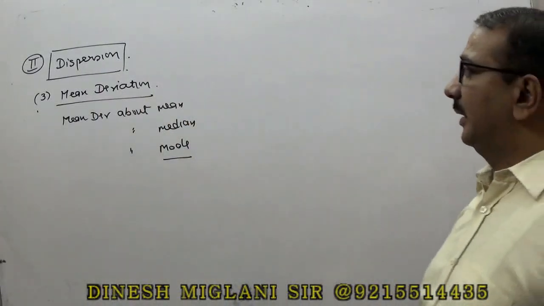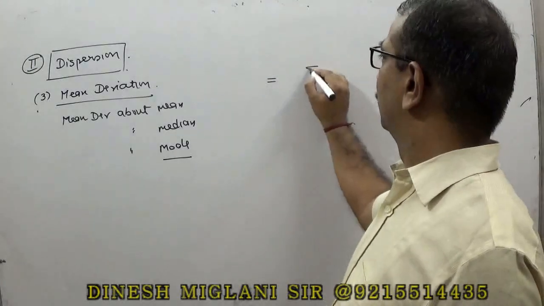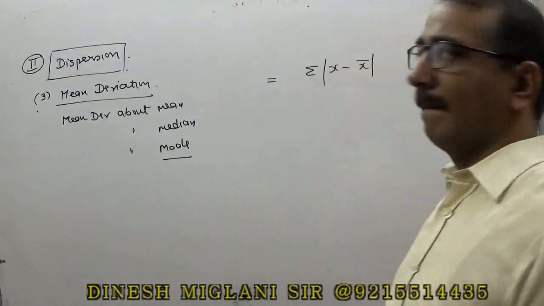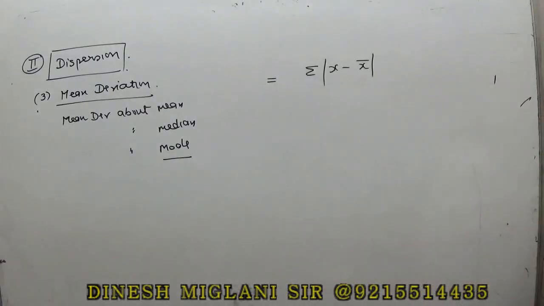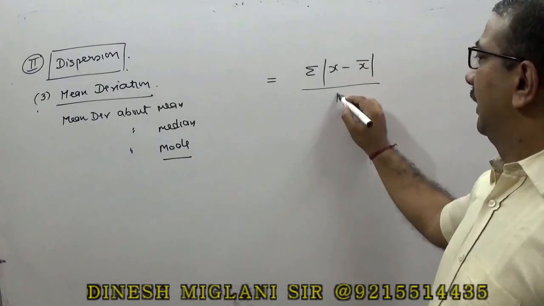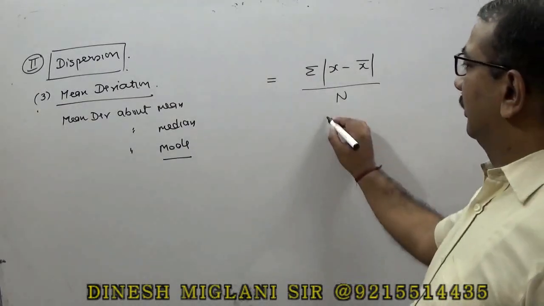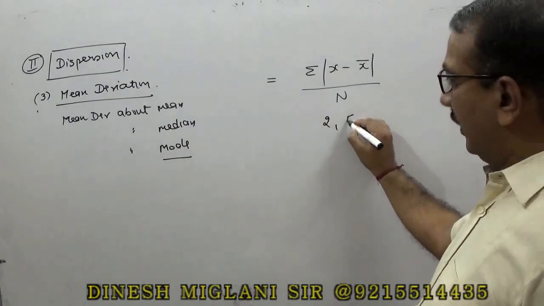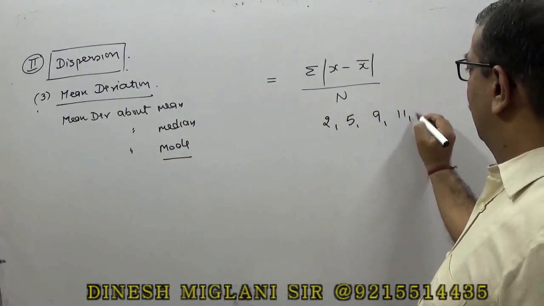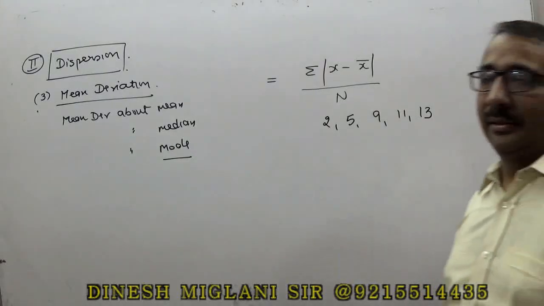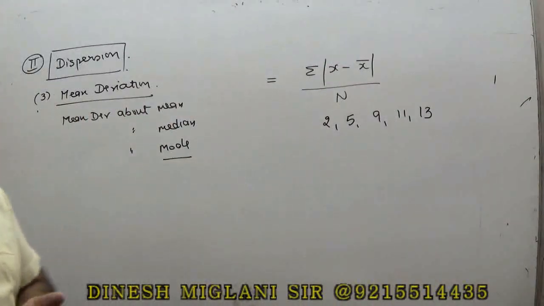So basically mean deviation is simply equal to summation of |x minus x bar| divided by n. This is basically called the mean deviation. Let me give an example for better understanding. Suppose my terms are given as 2, 5, 9, 11 and 13, and I have to find the mean deviation about mean, right?